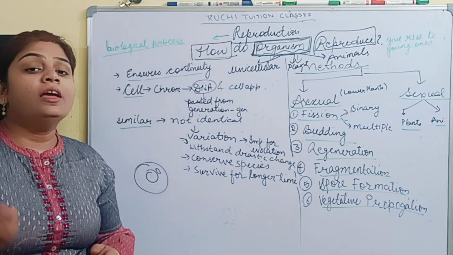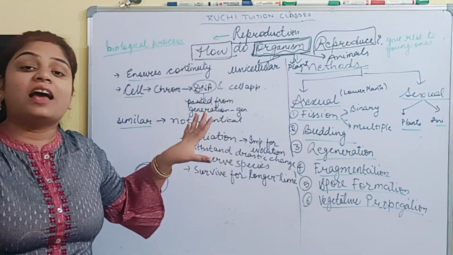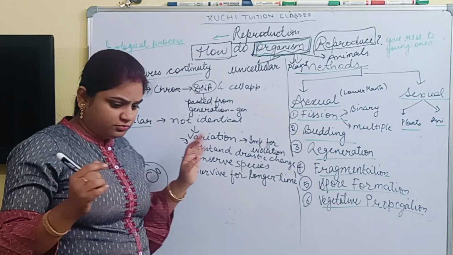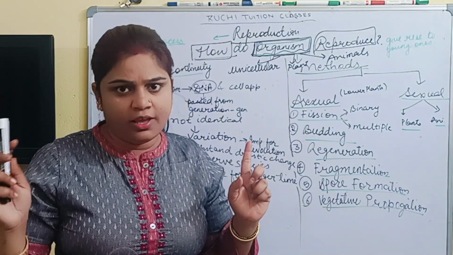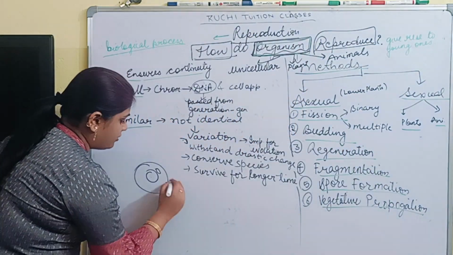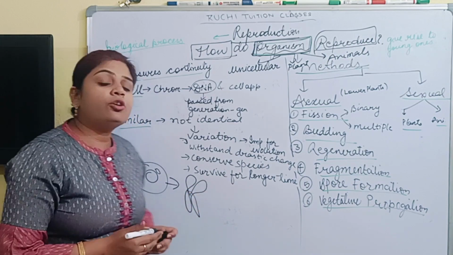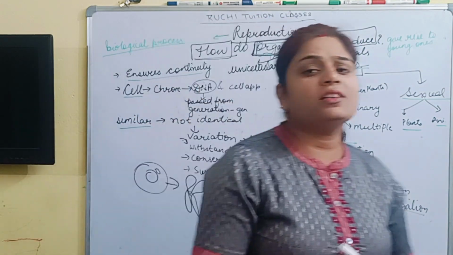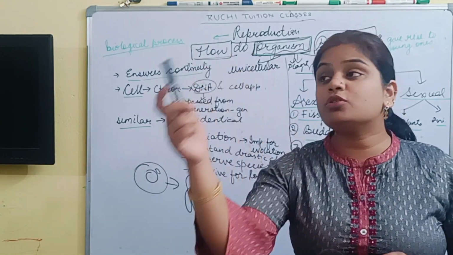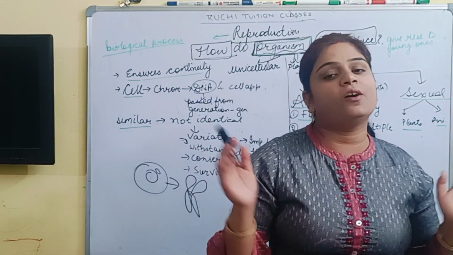So what happened is that in plants or any organism, the cells start dividing. Cells start dividing means what? In the cell a nucleus is present. In that nucleus chromosomes are present. In the nucleus what is present? Chromosome. Chromosome is this type of structure. So in humans, how many pairs of chromosomes are present? 23 pairs. And you all have studied in your previous class that chromosomes determine the sex of a child.